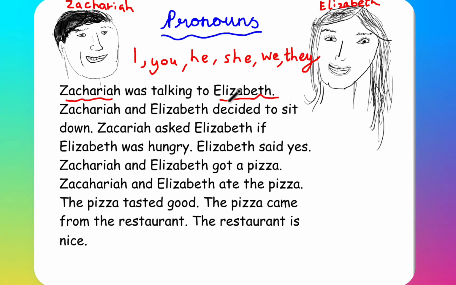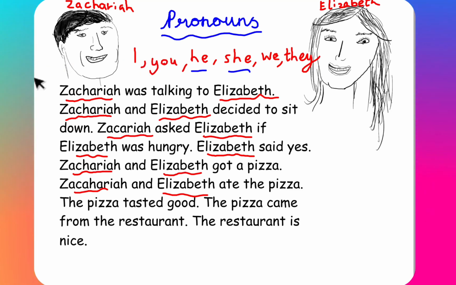Let's underline where we use them. Zachariah, Elizabeth, and so on and so forth. Let's change these words now to the appropriate pronoun. For Zachariah, we're going to say he, and for Elizabeth, we're going to say she. If we were talking about ourselves, we would say I, and if I was talking about you, I would write you.